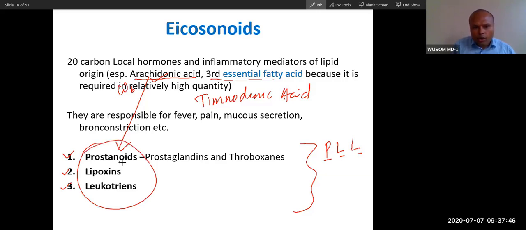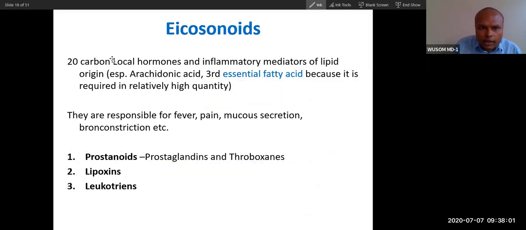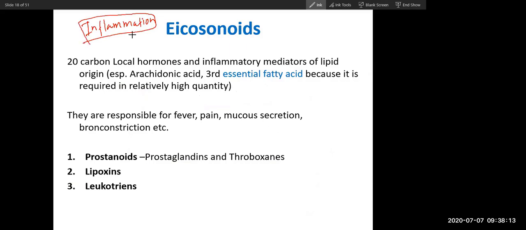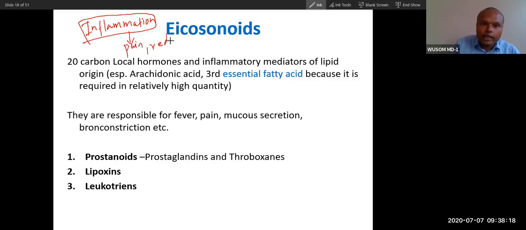You can see these prostanoids. What are prostanoids? Prostaglandins and thromboxanes are prostanoids. We will talk in detail about this. Lipoxin and leukotrienes, now these two have to do with inflammation. Do you know what is inflammation? Does anybody know? Yes, tell me, what is inflammation, Rida? Pain, redness, heat, swelling. Yes.